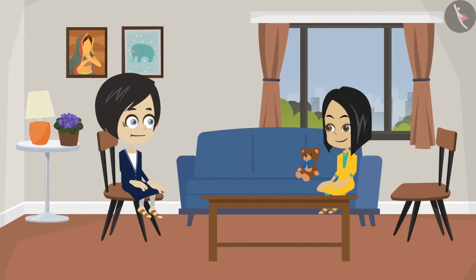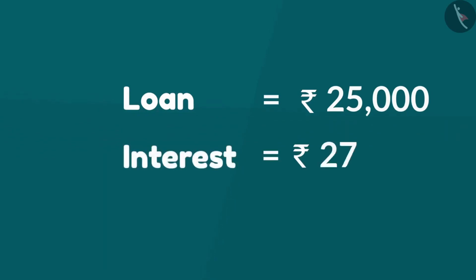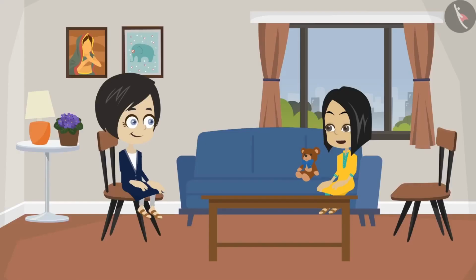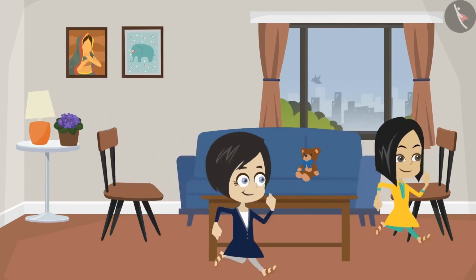Bubbly, do you know that we have to pay a huge amount of interest to the bank? My dad took a loan of 25,000 rupees and he has to pay 27,500 as interest. But my dad doesn't need to pay that much. Then why does your dad have to pay so much? Come on, let us ask my dad.